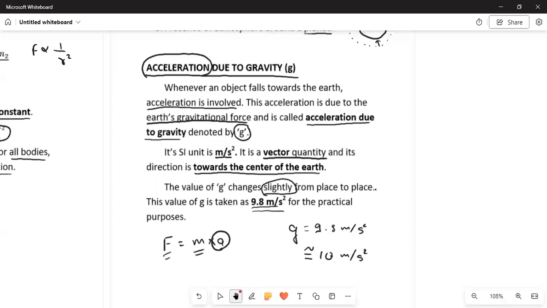Okay. So this acceleration due to gravity, its value is taken as 9.8 meters per second square, or we can also approximate it to 10 meters per second square. Its SI unit is meters per second square. It is a vector quantity, and its direction is towards the center of the earth.